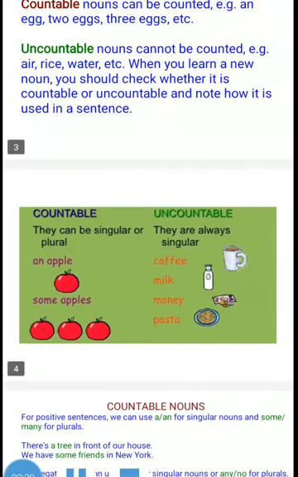Countable nouns can be singular or plural. An apple, two apples, five apples, some apples, more apples, etc. Whereas uncountable nouns are always singular. Coffee, milk, money, pasta, etc. There is no milk in the tumbler. There is no money in my account. We can use is only for singular. So money is obviously uncountable, also singular.